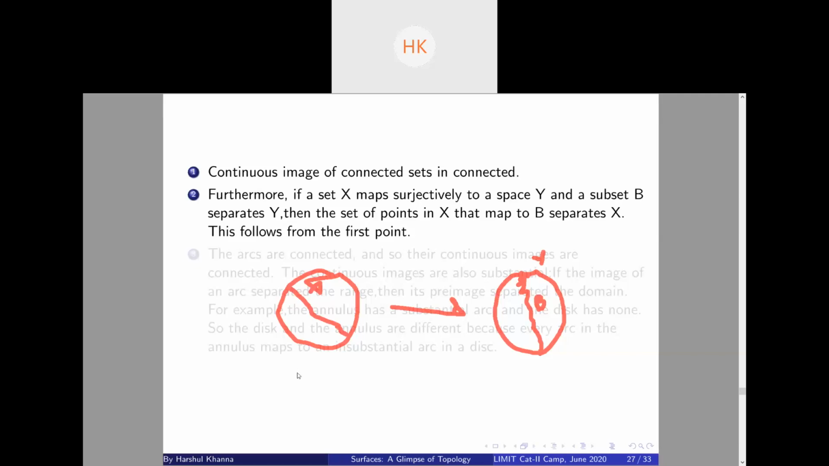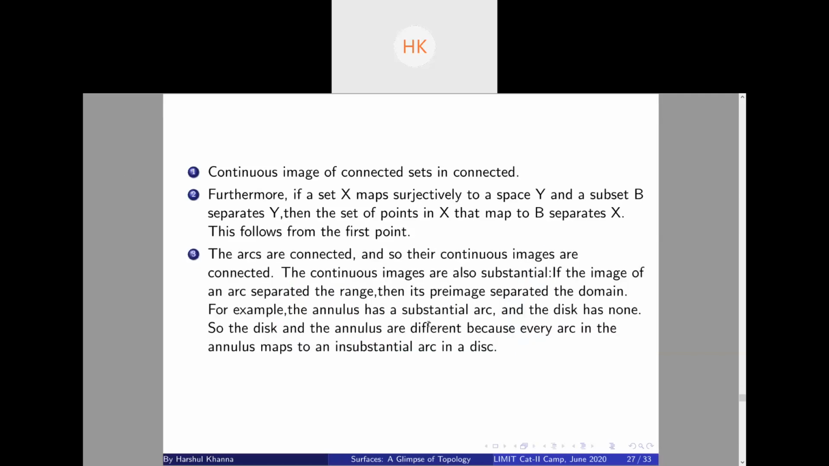Yes, cool. So essentially we proved that the arcs are connected. Since the arcs are connected, their continuous images are also connected. Now, if the continuous image is substantial, that is, it also separates, then the pre-image also has to separate. And since we have homeomorphisms which are continuous on both sides, we prove that if you have a substantial arc in one and you take a continuous deformation, you will get a substantial arc in the continuously deformed surface. This is clear?